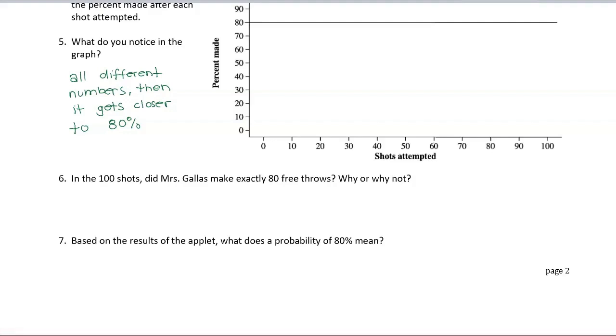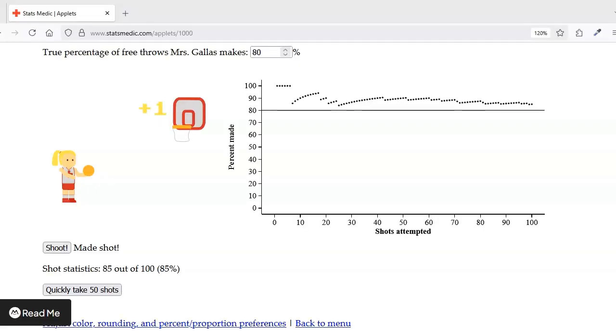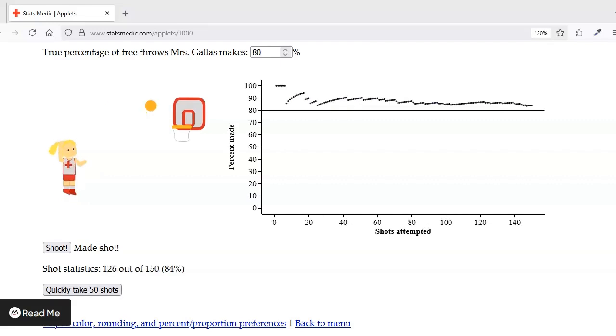Then question 7 says, based on the results of the applet, what does the probability of 80% mean? Well, this means that after many free throws, the percent approaches 80%. If yours isn't as close to the 80%, similar to mine, I'm a little bit off, let's go ahead and just add some more free throws in there. So let's do another 50.